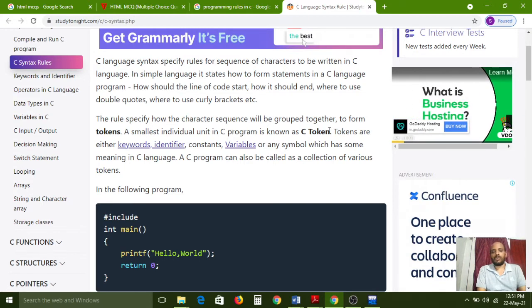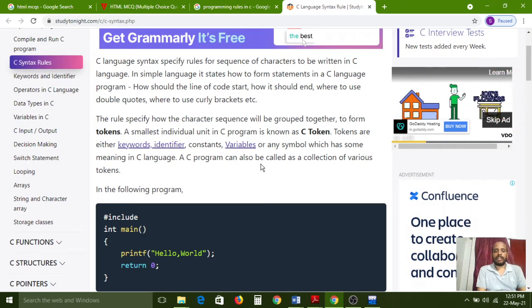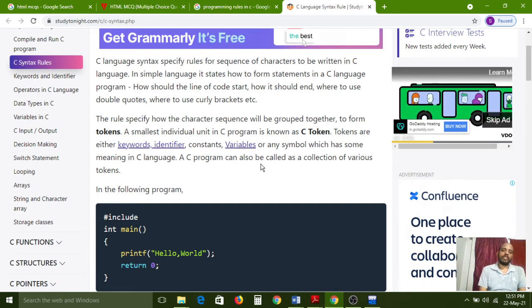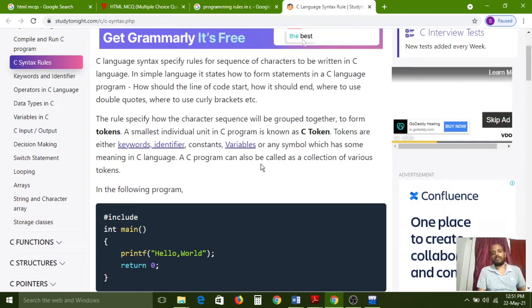Tokens are either keywords, identifiers, constants, or variables. I will explain each and everything clearly: what a variable is and why we need to use it, what an identifier is and why we need it, and what a keyword is. Then we also have to see how to use all those things.